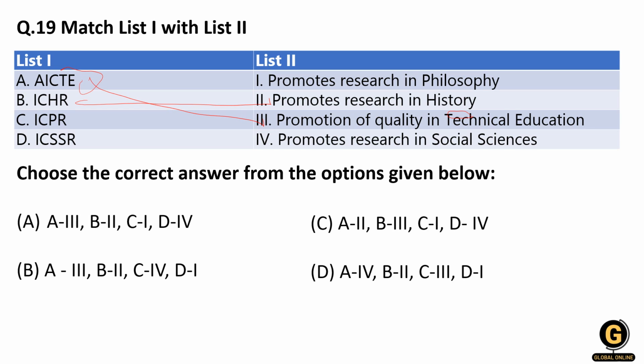Then Indian Council for Philosophical Research looks to promote research in philosophy. Then Indian Council for Social Science Research promotes research in social science. So as you can see, from the name itself you can predict its function, right? So the correct answer is A.